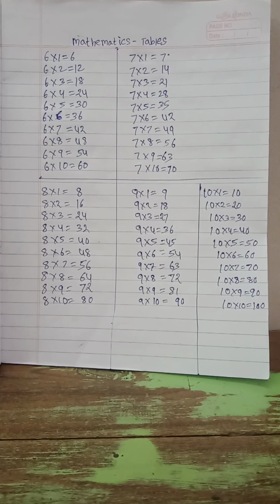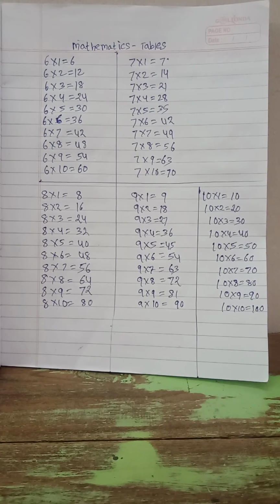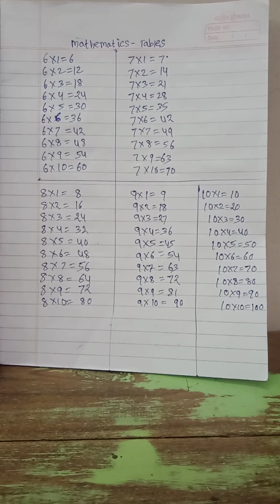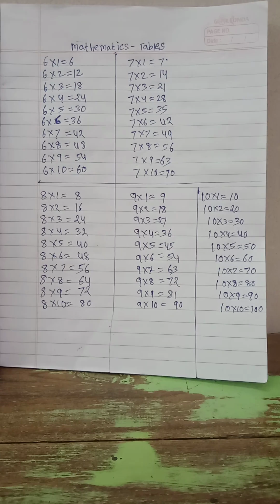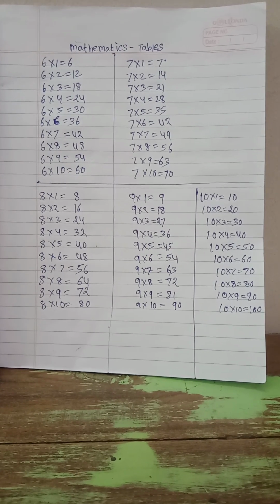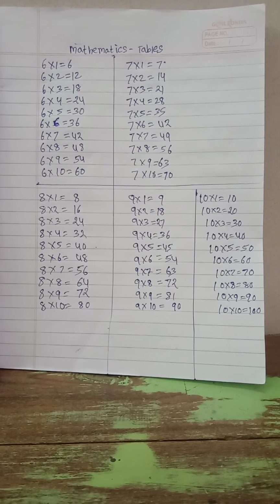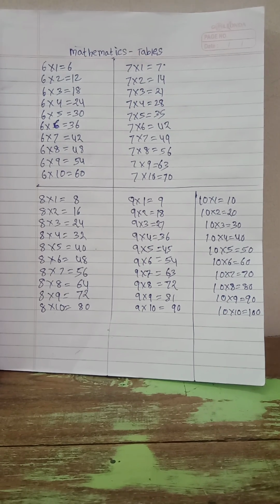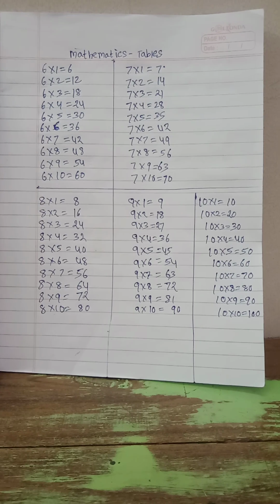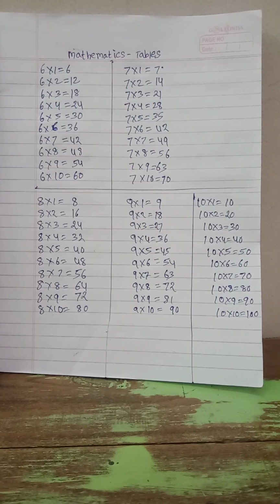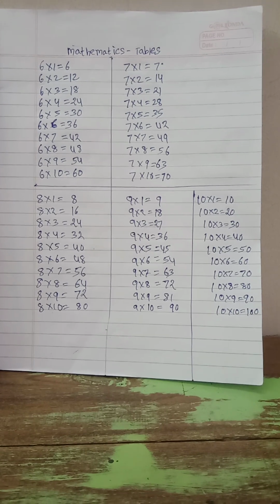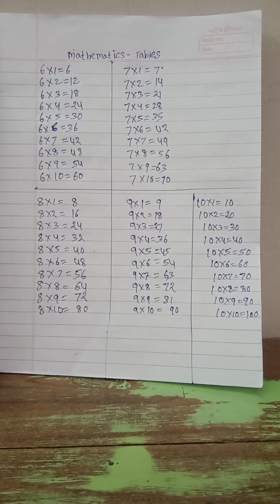Mathematics tables first class. 6 1s are 6, 6 2s are 12, 6 3s are 18, 6 4s are 24, 6 5s are 30, 6 6s are 36, 6 7s are 42, 6 8s are 48, 6 9s are 54, 6 10s are 60, 7 1s are 7, 7 2s are 14, 7 3s are 21, 7 4s are 28,